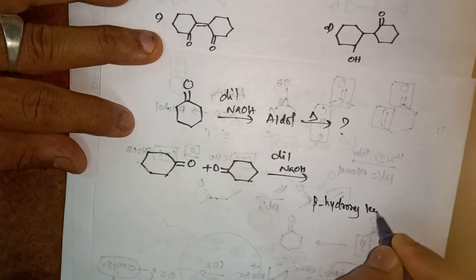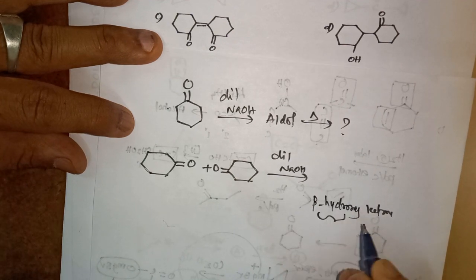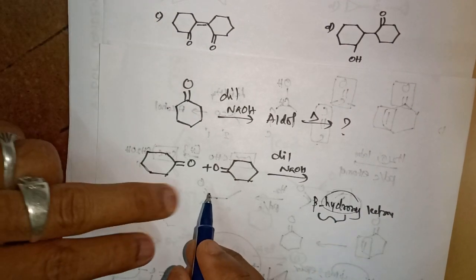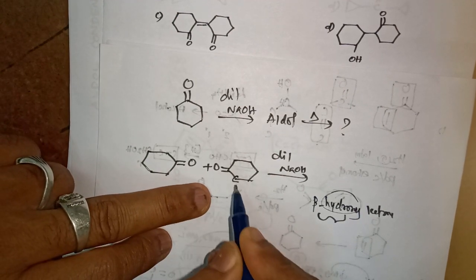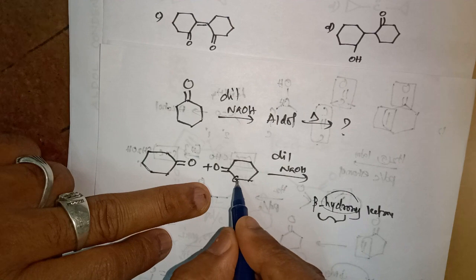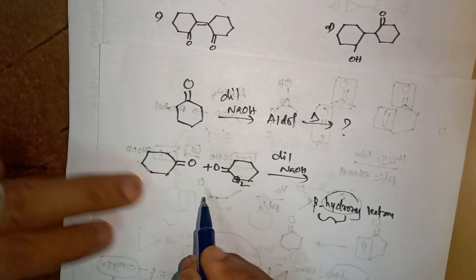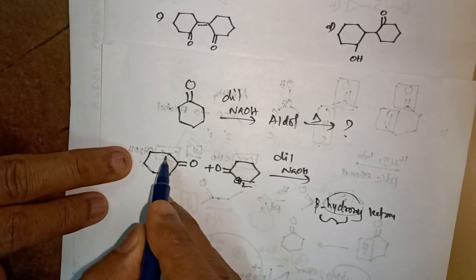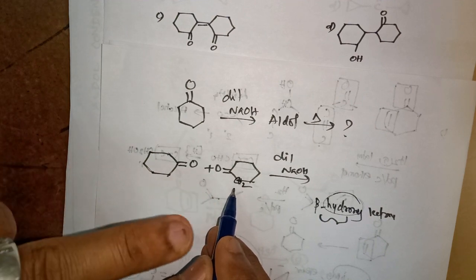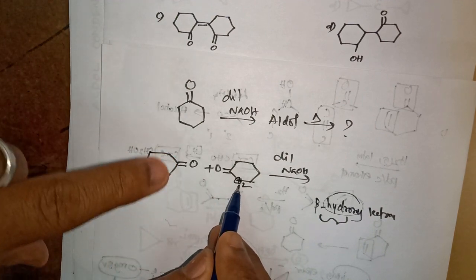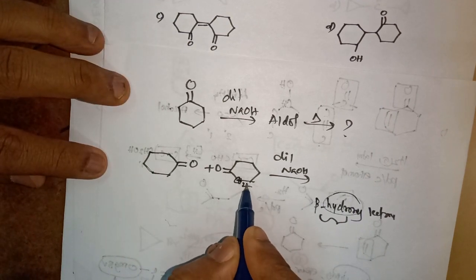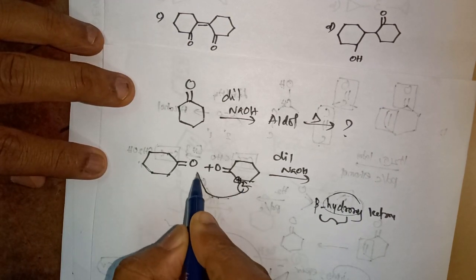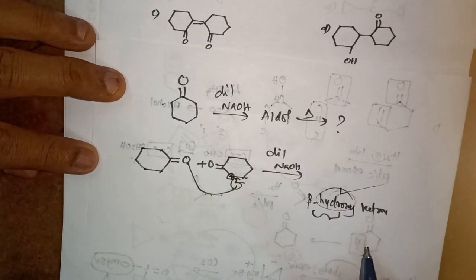Here, beta hydroxy ketone, so we need a hydroxy group. Assume that this is the alpha carbon. You don't bother about this one; it contains CH2 and is also an alpha carbon. But I take this alpha carbon because the hydrogen present on this carbon is involved. This hydrogen adds to the oxygen and makes a hydroxy group.